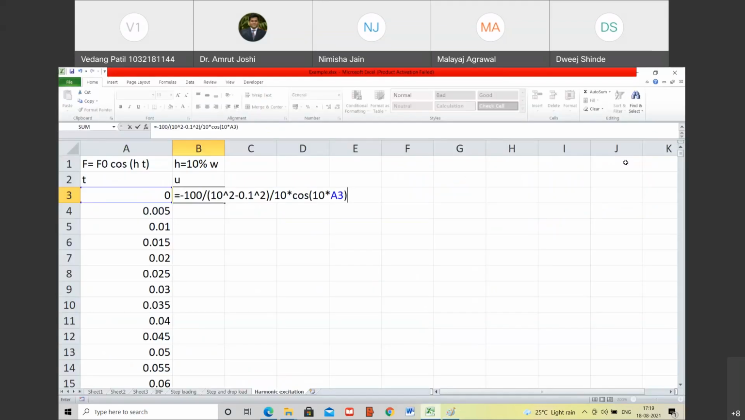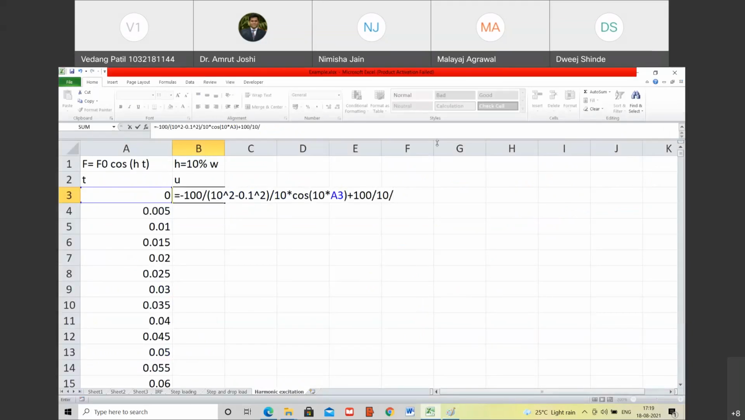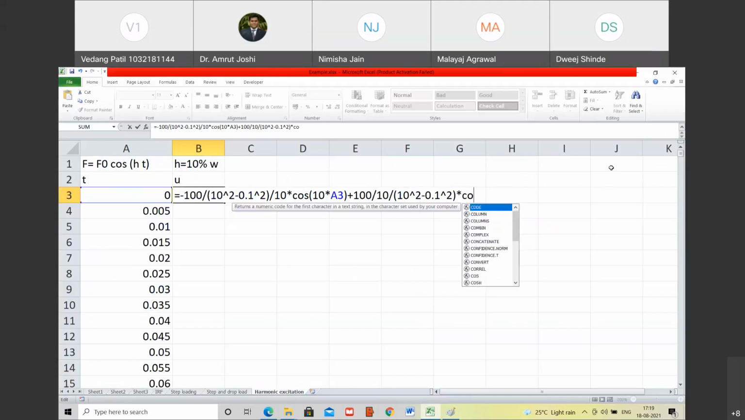So what is f0? Yes, sir. What is f0? 100. Yeah, 100, divided by m, that is 10, divided by this itself, into cos lambda t. Cos of lambda कितना है? How much was lambda? Lambda is 0.1. 0.1 into t. Are you with me? Yes, sir.